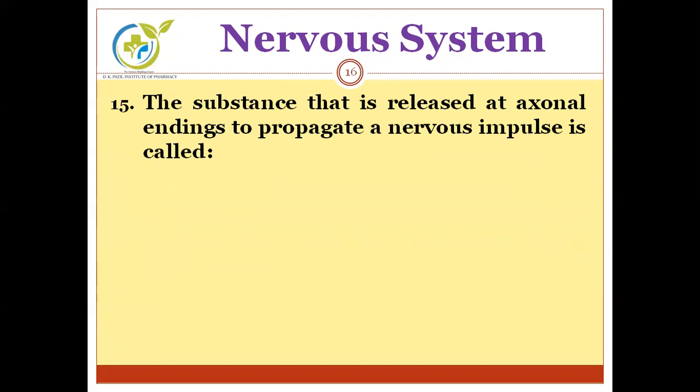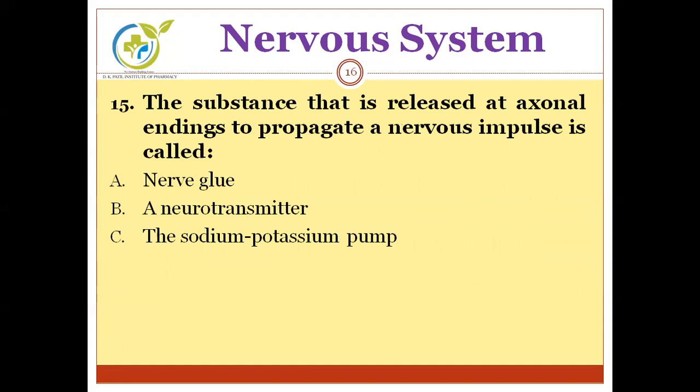Next question. The substance that is released at axonal endings to propagate a nervous impulse is called... Options are A, nerve glue, B, neurotransmitter, C, sodium potassium pump, and D, an action potential.